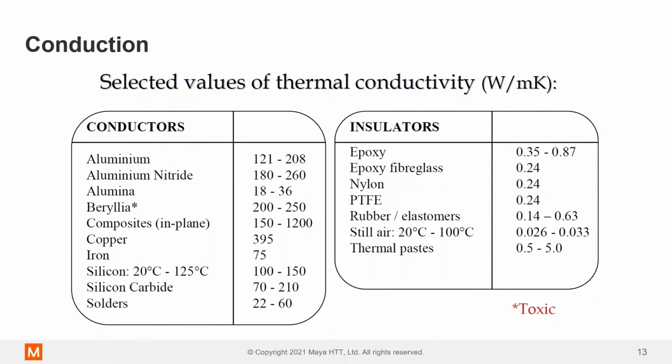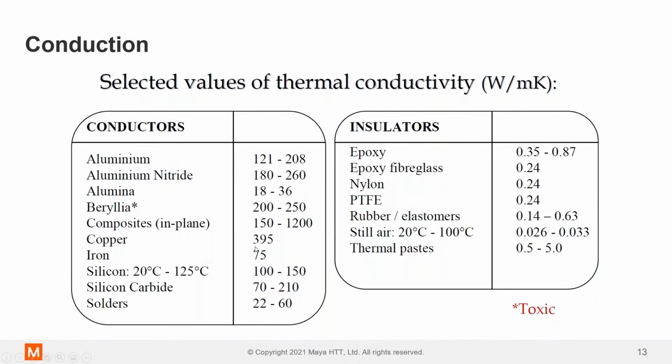So common heat spreaders in electronics are aluminum. Aluminum alloys can range from about 120 to over 200 watts per meter Kelvin. It's cheap. You can extrude it. You can machine it. It's very well understood, and most electronics will have some sort of aluminum there for thermal management. The other one we see a lot of is copper.